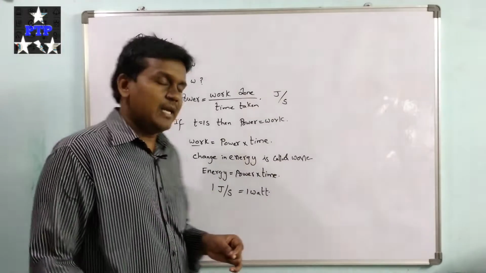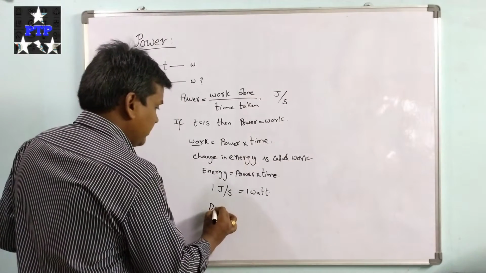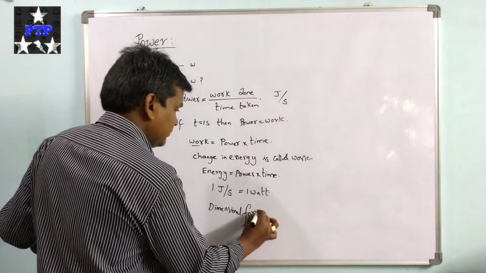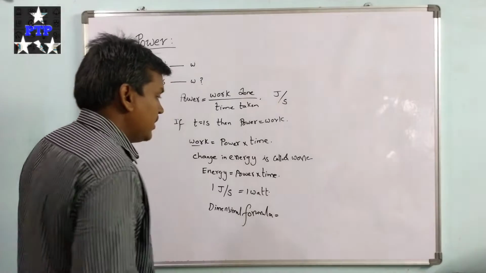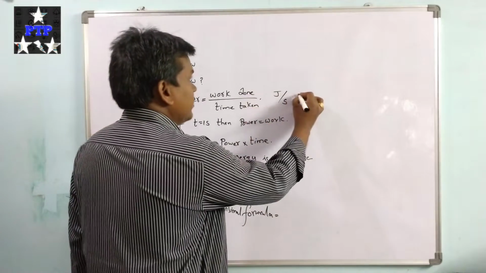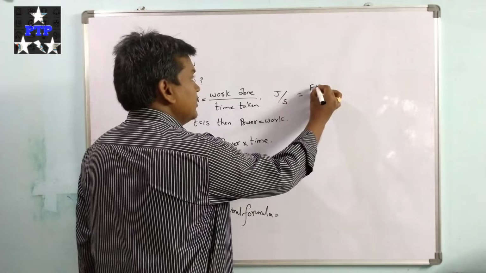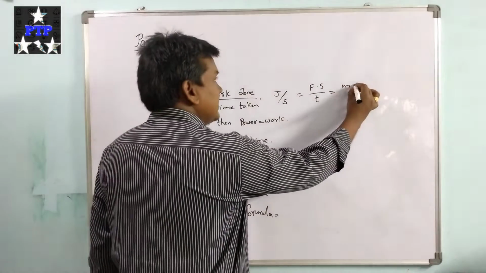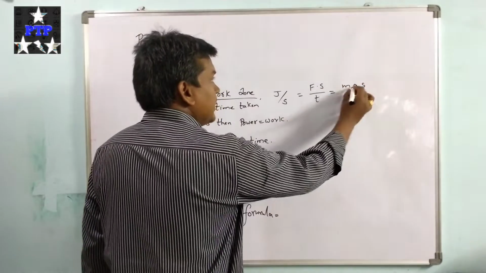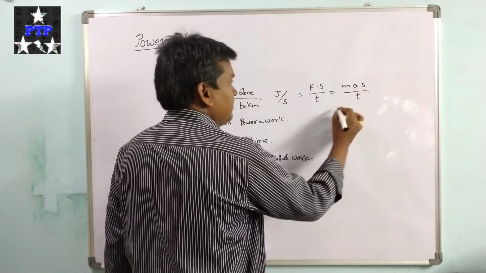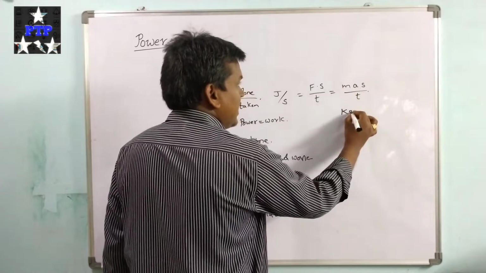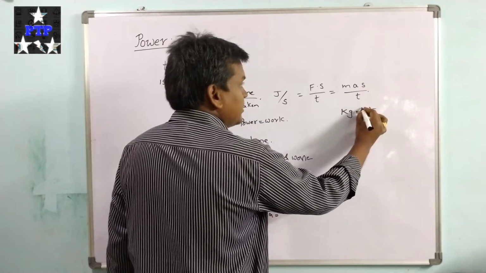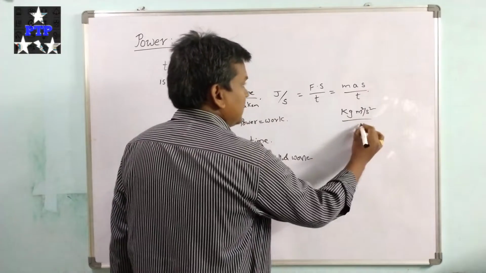Now let us consider the dimensional formula. We know that work done W equals F into S by time, and this can be written as m a s by time, since F equals m a. That means we can write it as mass in kilogram, acceleration in meter per second square, and displacement in meter, upon time in second.